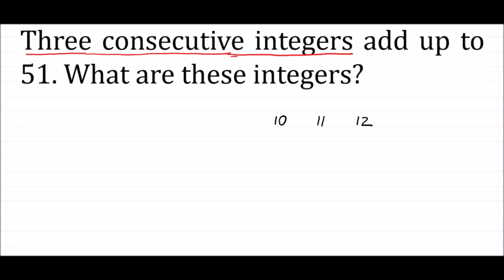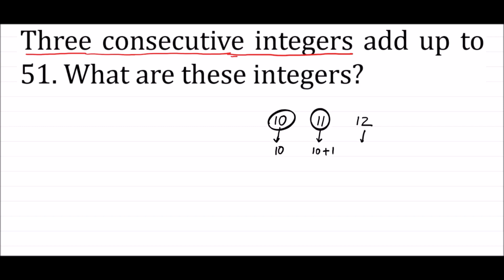So guys, we do not know these consecutive integers, so let us try to understand the trend. My first integer is 10. If I add 1 to 10, that means 10 plus 1, I get the second consecutive integer.